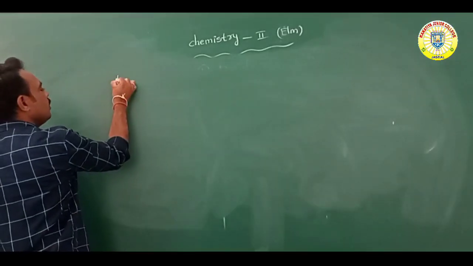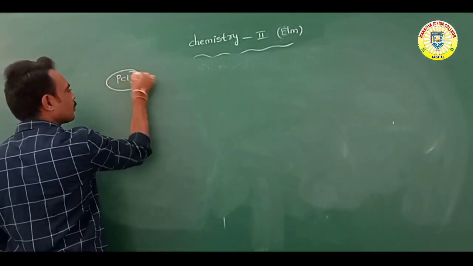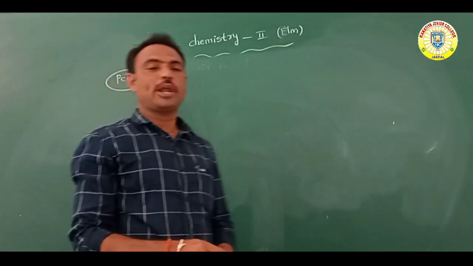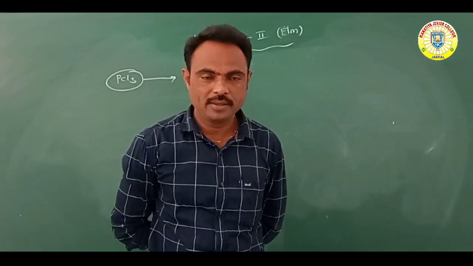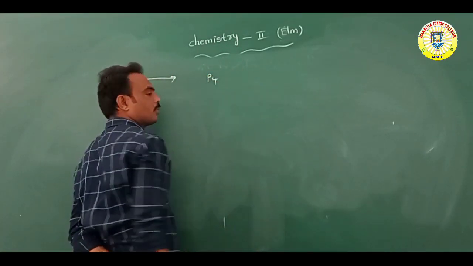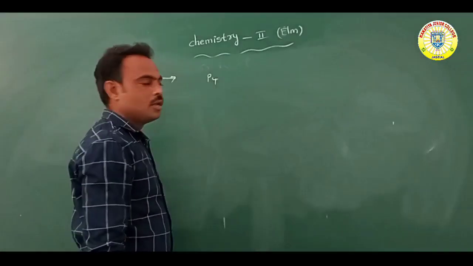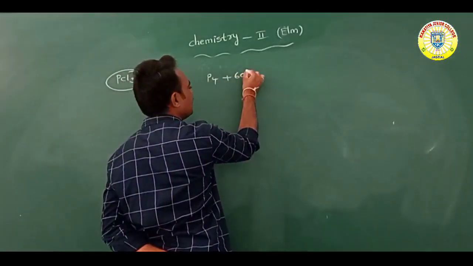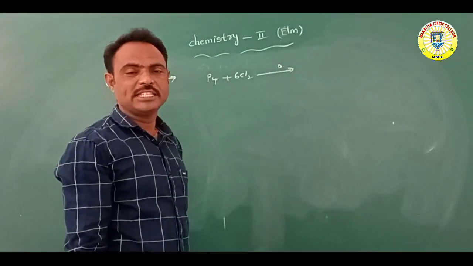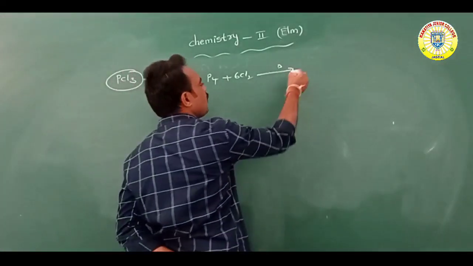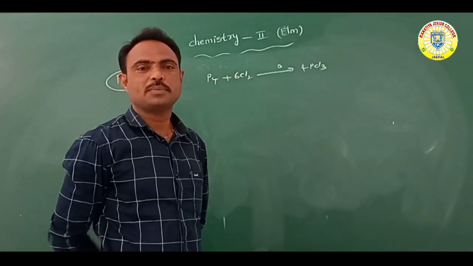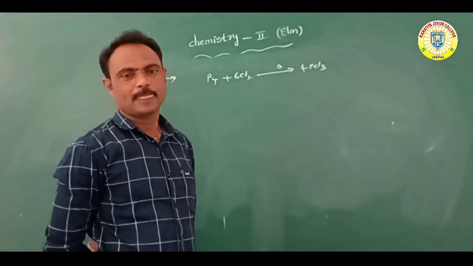So PCl3 means phosphorus trichloride. How is it prepared? When we take P4 phosphorus, this phosphorus reacts with chlorine to form PCl3, phosphorus trichloride.